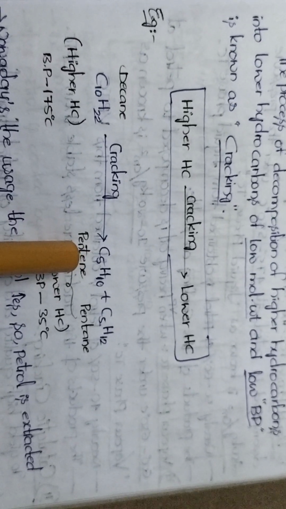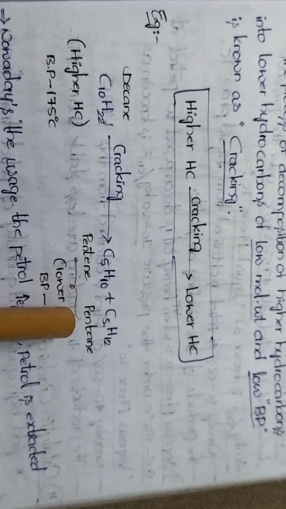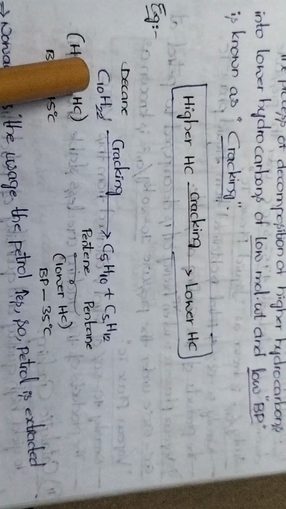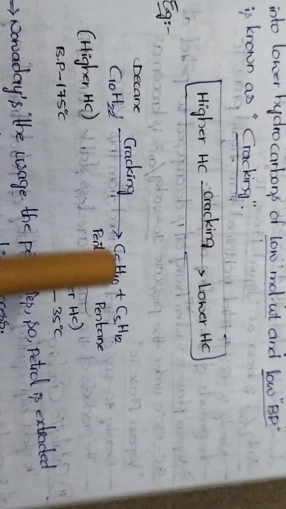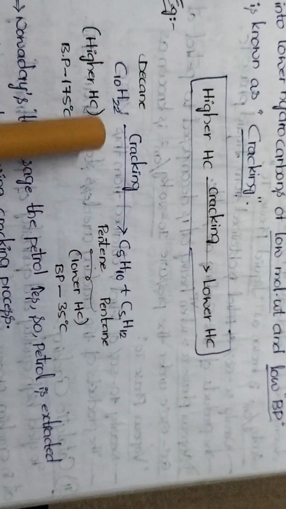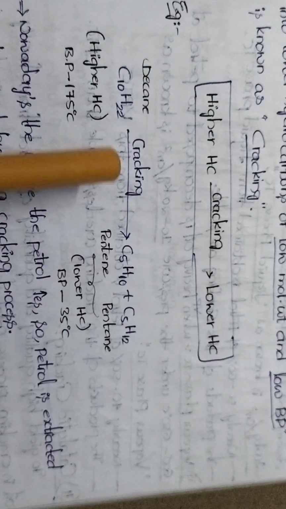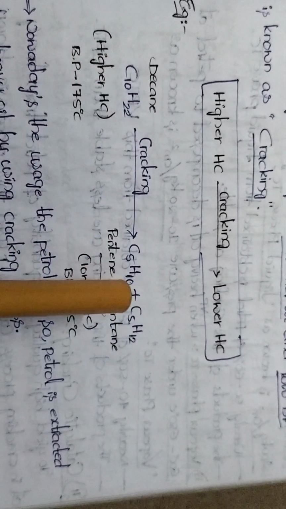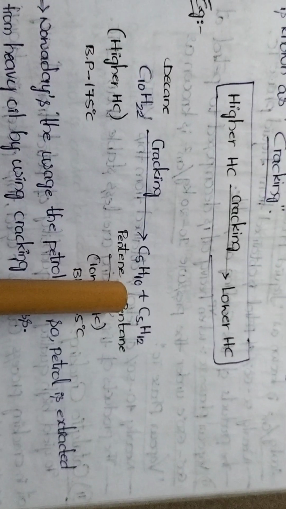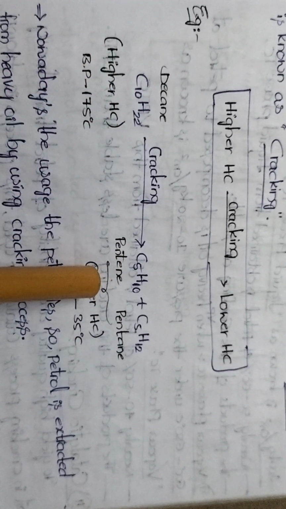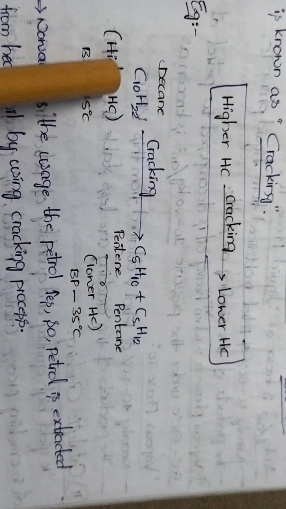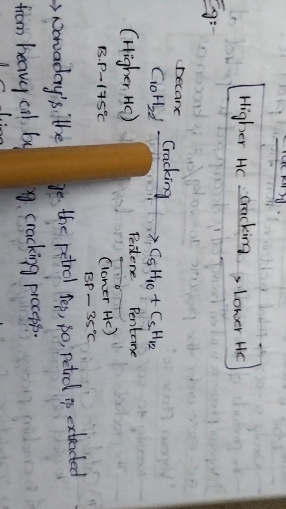Those lower hydrocarbons are pentene and pentane. When we observe the number of carbons and hydrogens on the reactant side as well as the product side, they are the same. That means there is no loss of carbons and hydrogens. Simply we are converting higher hydrocarbon into lower hydrocarbons. This whole process is called cracking.